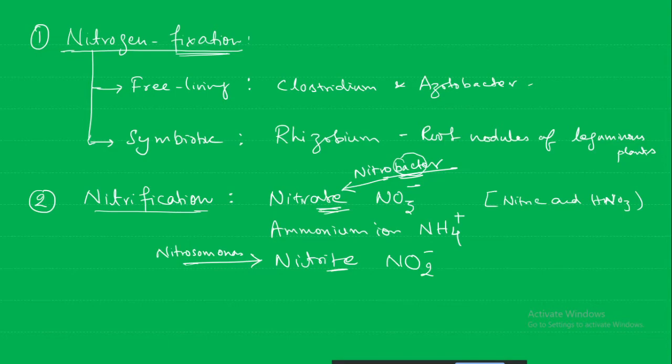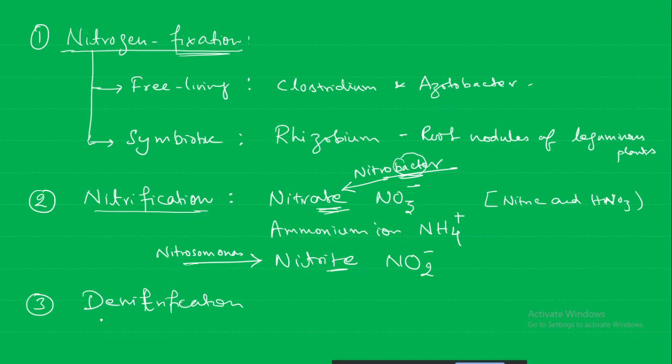And there is the third step, that is denitrification. Denitrification is the conversion of what to what? Nitrates to nitrogen. The compounds which contain the nitrogen are converted back to atmospheric nitrogen.